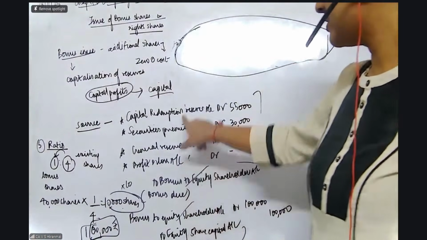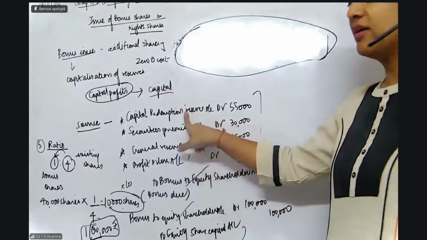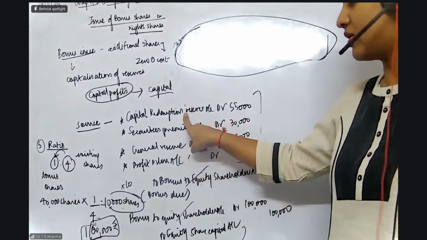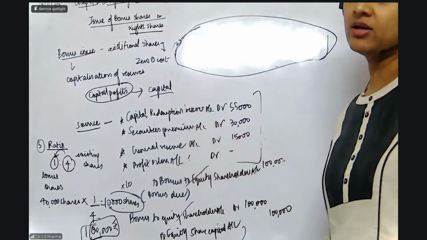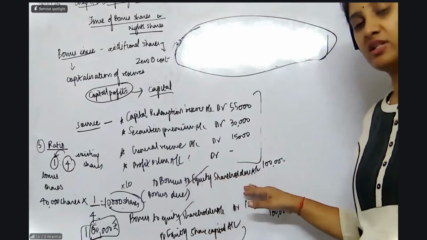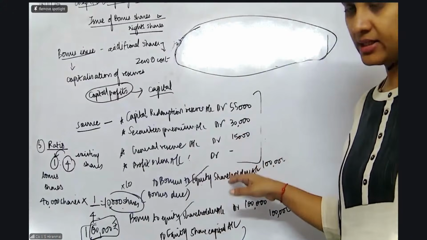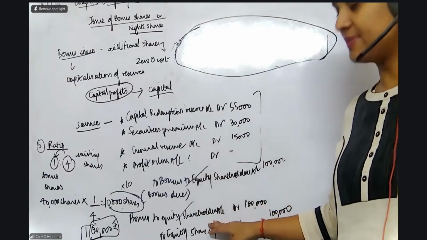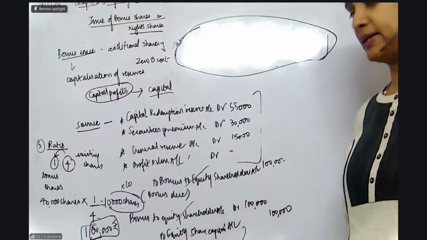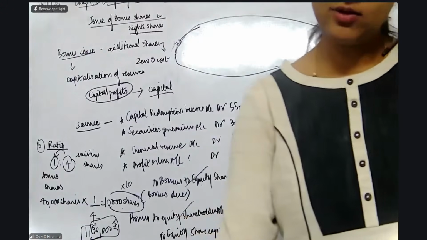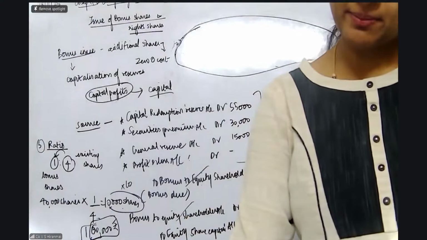The due entry is nothing but you are going to take from the various reserves in this order. First, capital redemption, securities premium, general reserve and profit and loss account, to bonus to equity shareholders. This is the due entry. And then when I'm actually going to give them the bonus shares, it will be bonus to equity shareholders to share capital.